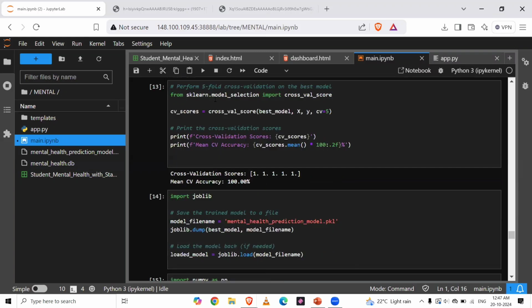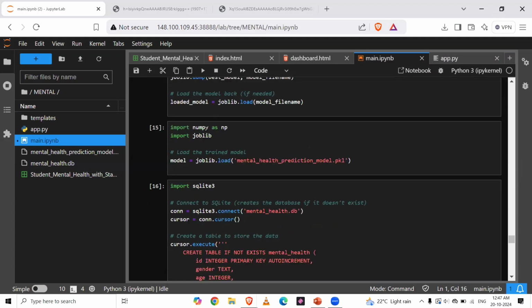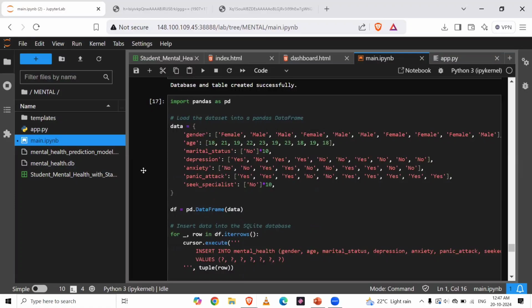Then we also do 5-fold cross validation on the model. We print the cross validation scores, and we get the accuracy as 100%. Then the trained model is saved to a file, and we load this model again to use later. Then we create a SQLite database to store the mental health data and all the parameters.